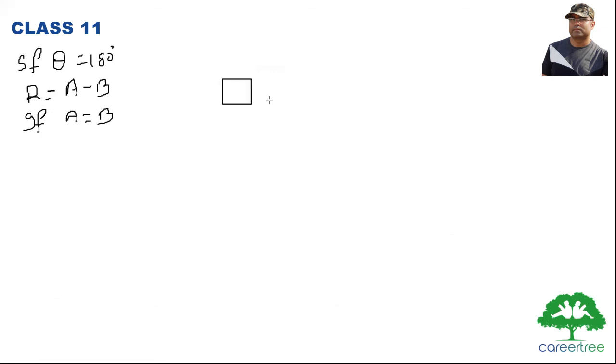So we have a body on which two forces are acting. One is, let us say, 4 Newton, and another is also 4 Newton.